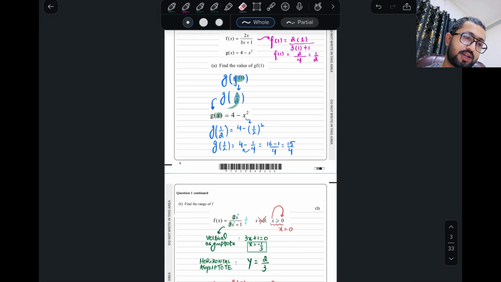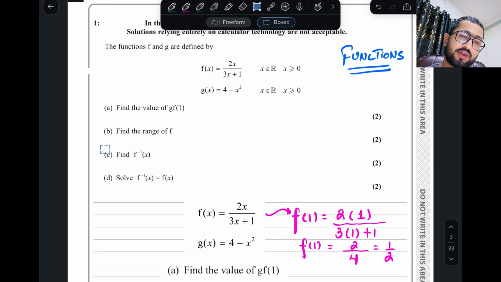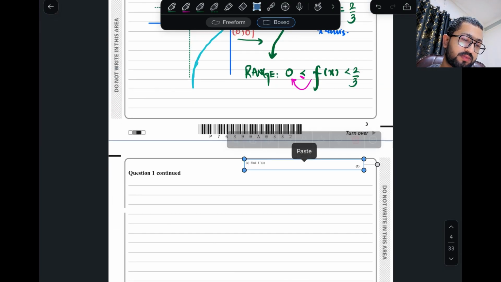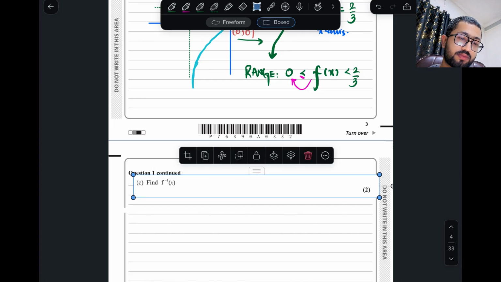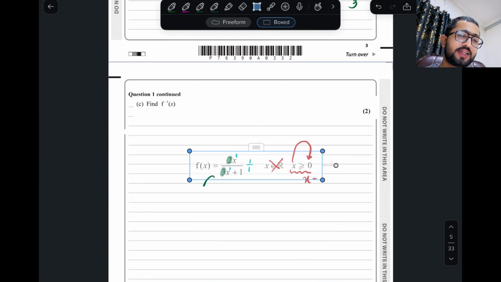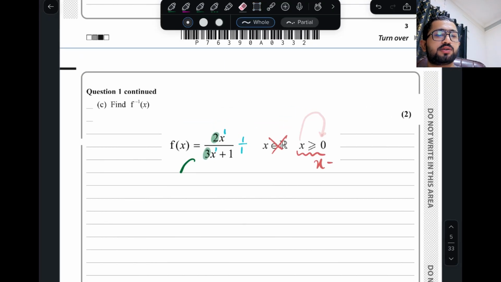Alright, let's move forward. Find the f inverse function. Very easy part, beta. We know how to find the inverse of a function. There are only 3 steps in the process. Be careful.